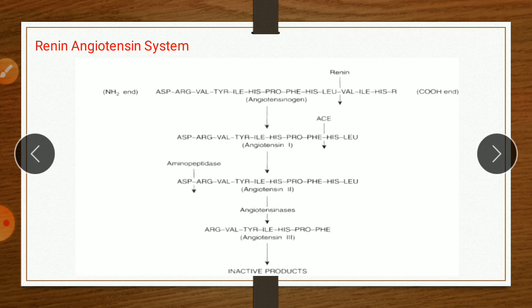Now the important one here is angiotensin second, which has different effects.